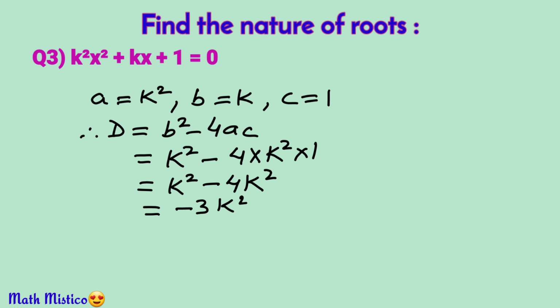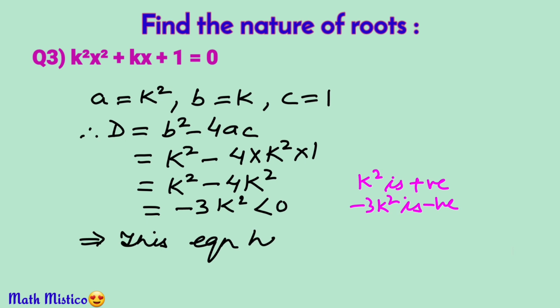Now as this is not a number, we have to decide whether it is positive or negative. Clearly the square of any number is always positive, so k² will be positive, and when you multiply it by −3, we get a negative answer. This means that D is less than 0. Clear? So this equation has no real roots.